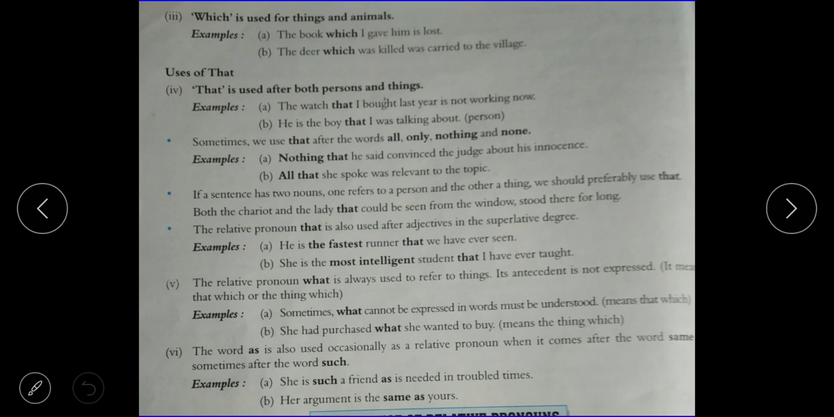Use of that. That is used for both persons and things. Like whose, it is also used for persons and things, but the situations are different. The watch that I bought last year is not working now. He is the boy that I was talking about. Sometimes we use that after the words all, only, nothing and none, like nothing that, all that. Mostly we speak in this way: nothing that he said, all that she spoke.